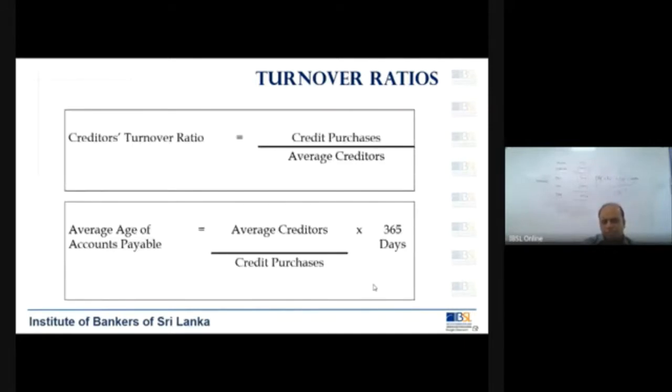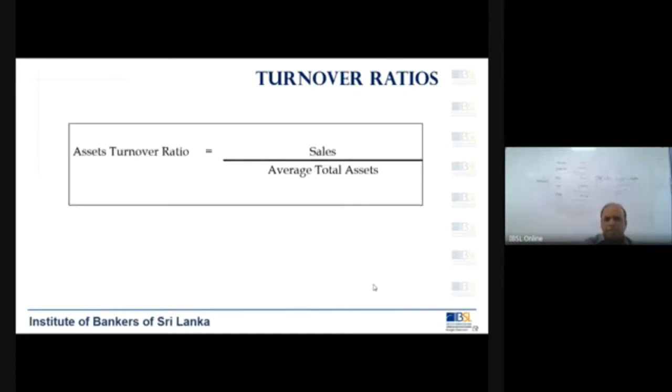In the creditors turnover, credit purchases divided by average creditors will give you the creditors turnover period. And the last ratio, the assets turnover ratio, is sales divided by average total assets. Sales you can get from your financial statement, and average total assets is from the balance sheet. You take this year's assets plus last year's assets and divide by 2.